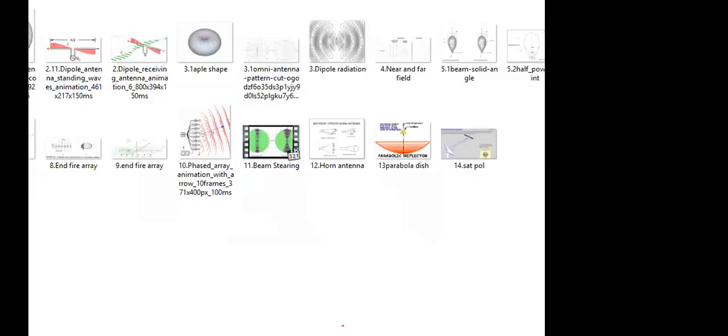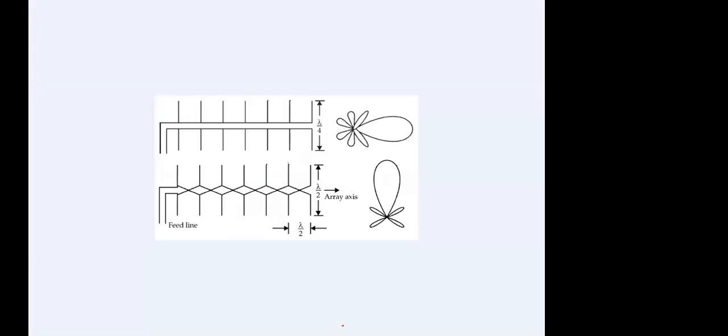Next is the difference between broadside and end fire array. So the first one is the example for broadside array. The second one is the example for end fire. I think they have given the diagram wrongly. I think they have made some mistake in the diagram, because the criss-cross lines will come only for end fire, but for end fire you'll get the radiation like this. The diagram has some problem.